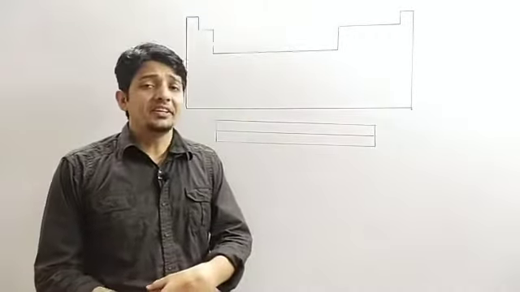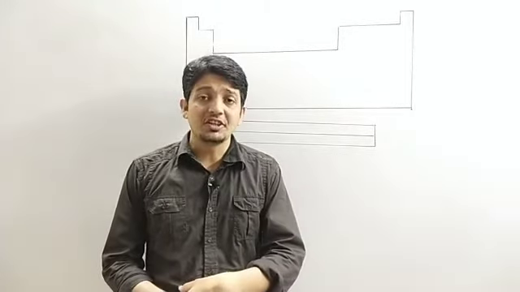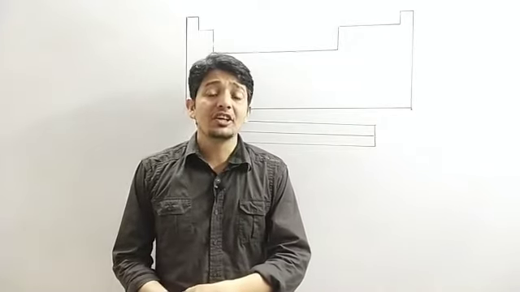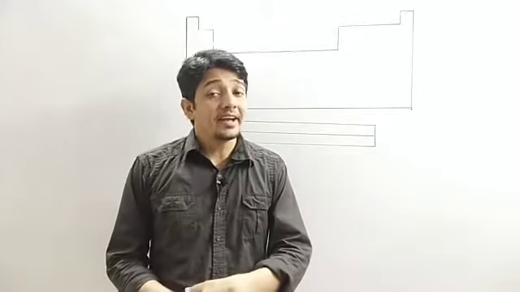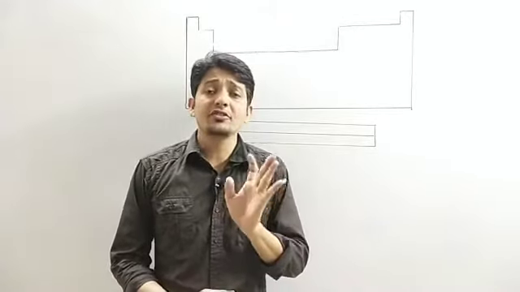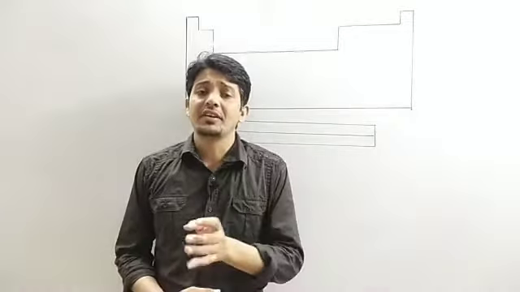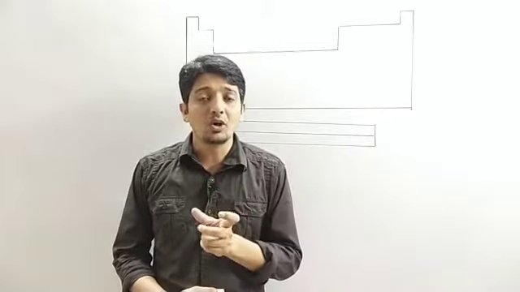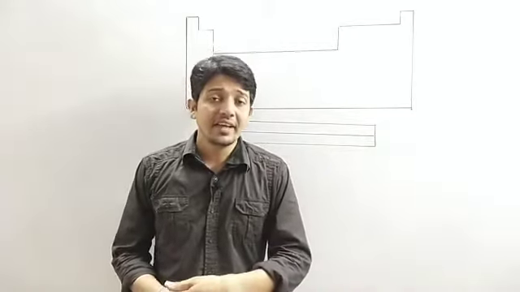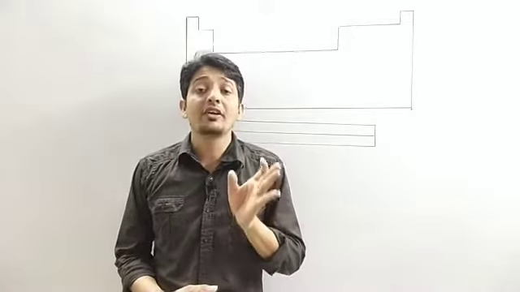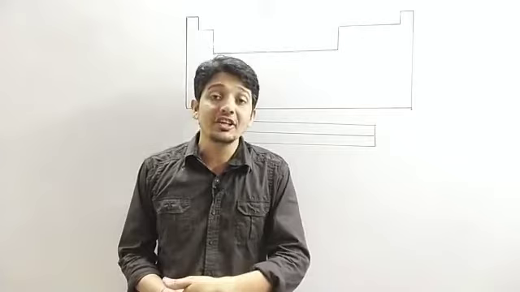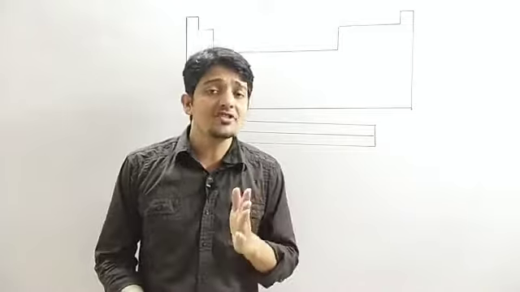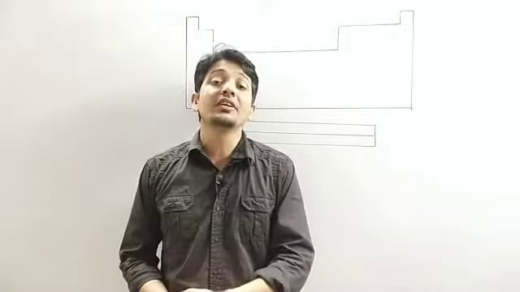But in 1913 the English scientist called Henry Moseley came. Before 1913 there was no discovery inside the atom. Atom के अंदर में actually कौन कौन से particle present हैं इसकी discovery नहीं हुई थी. But later on when atomic number was discovered, all the scientists of that time were curious to arrange the elements in increasing order of atomic number. Henry Moseley attempted it successfully, and he arranged all the known elements in increasing order of their atomic number.